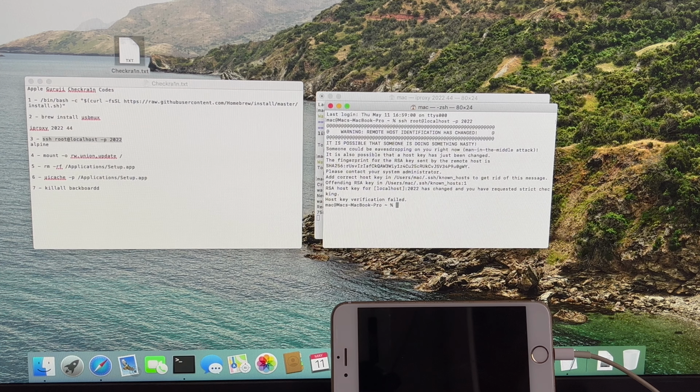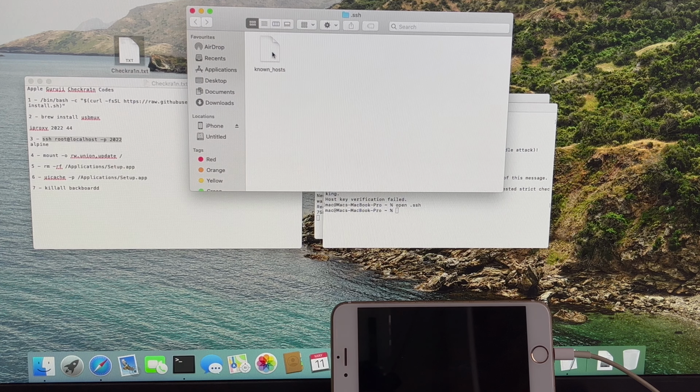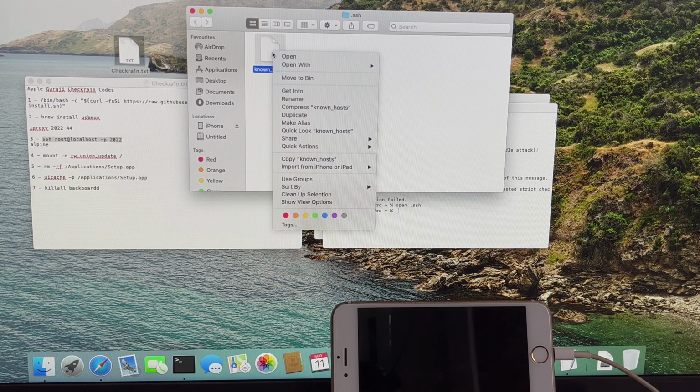If you get the host key verification failed error, type open_ssh and click enter. Delete the known hosts file and restart the process.